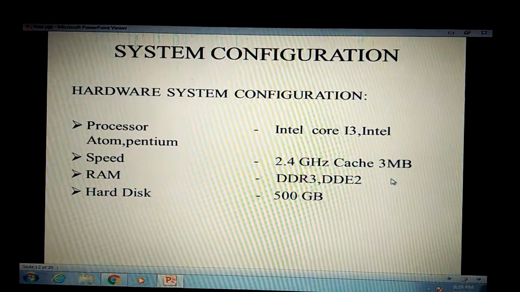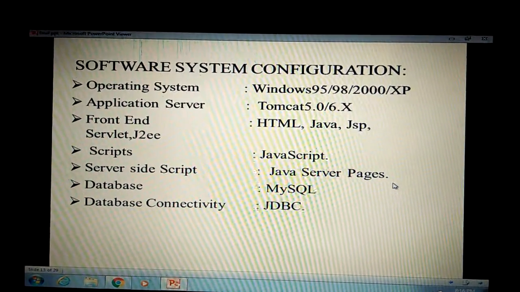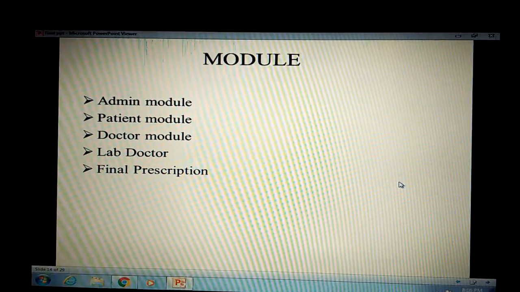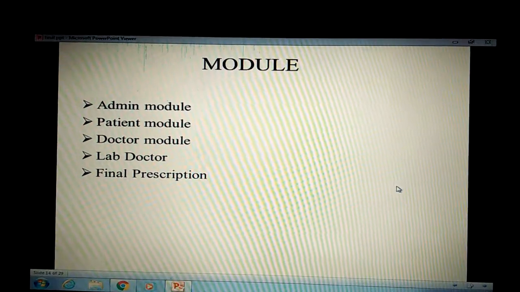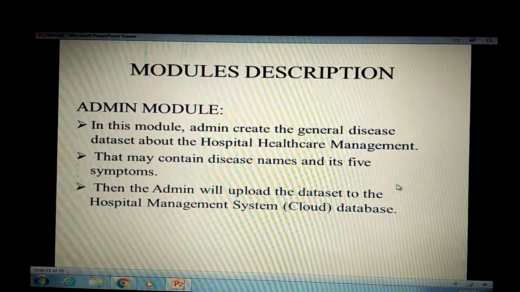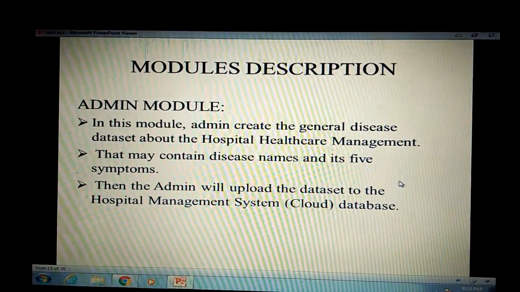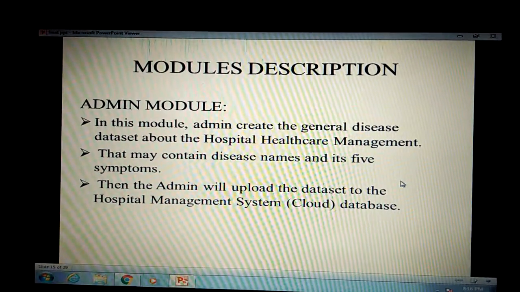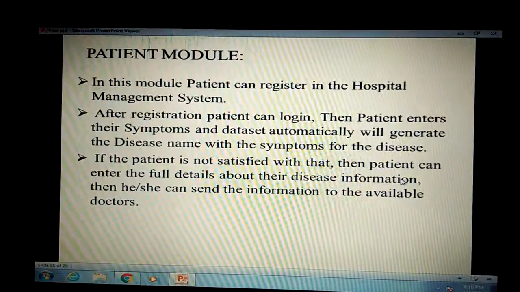This is the hardware system configuration and software system configuration. The 5 modules used are: admin module, patient module, doctor module, lab doctor, and final prescription. Admin module: the admin creates the general disease dataset about the hospital management healthcare. The admin can upload the dataset to the hospital management system.